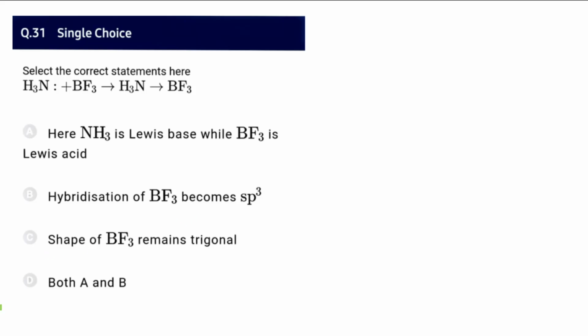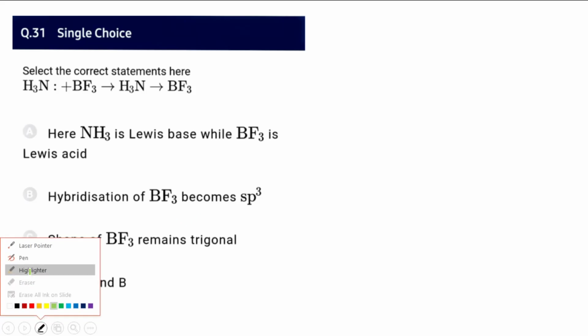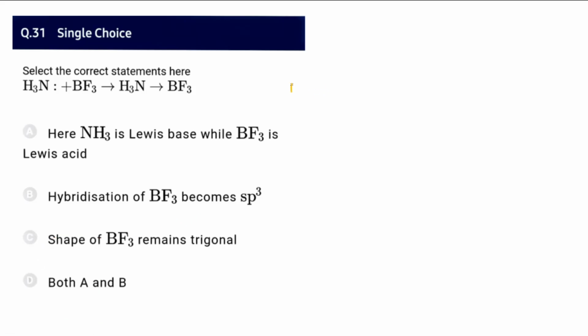Question 31: select the correct statement. NH3 with BF3: in this type of reaction, NH3 has a lone pair of electrons, and boron in boron trifluoride has a vacant orbital, which tends to accept electrons. Therefore boron can act as an electron pair acceptor, whereas ammonia acts as an electron pair donor. So this is a Lewis base and this is a Lewis acid. Therefore option A appears to be correct: ammonia is a Lewis base and BF3 is a Lewis acid.